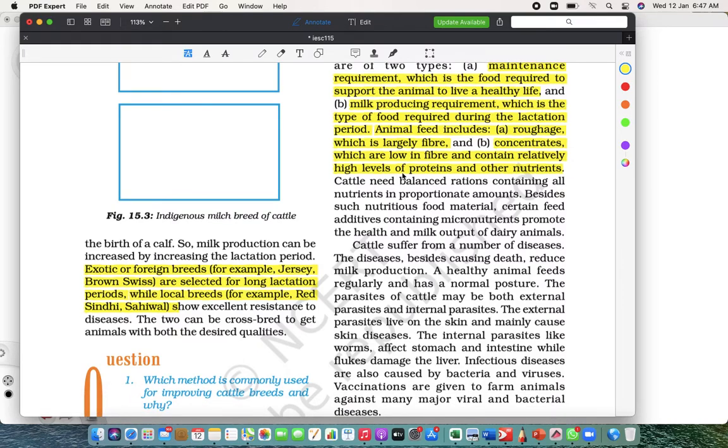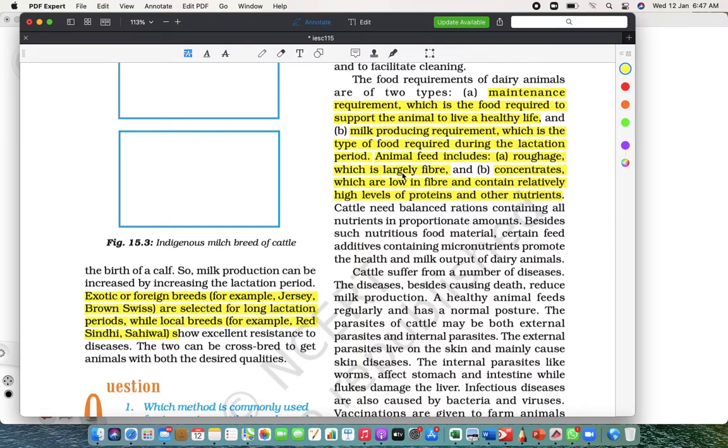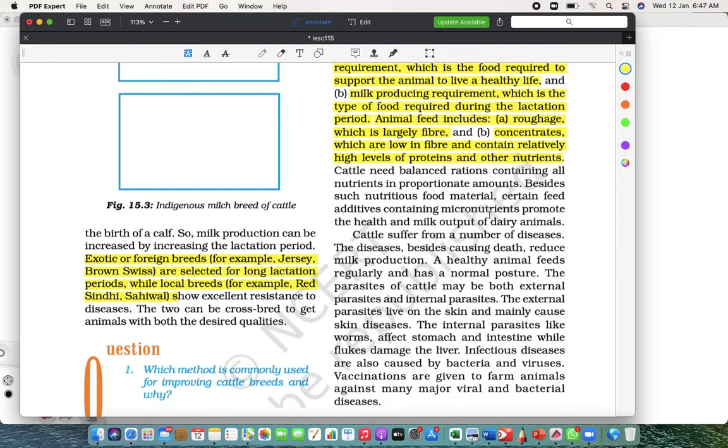Cattle need balance. Balance means they also need a proper diet, the way we eat. We eat wheat, carbohydrate, protein, everything, vitamins, minerals. Similarly, the cattle also require proper food. Besides such nutrition, they require certain micronutrients also to promote health and milk. That is what I'm saying, micronutrients.